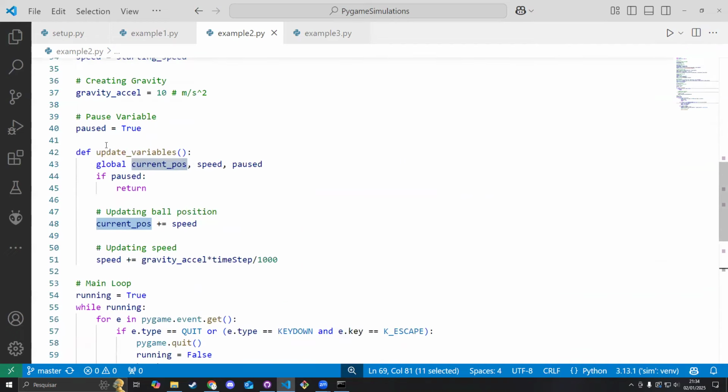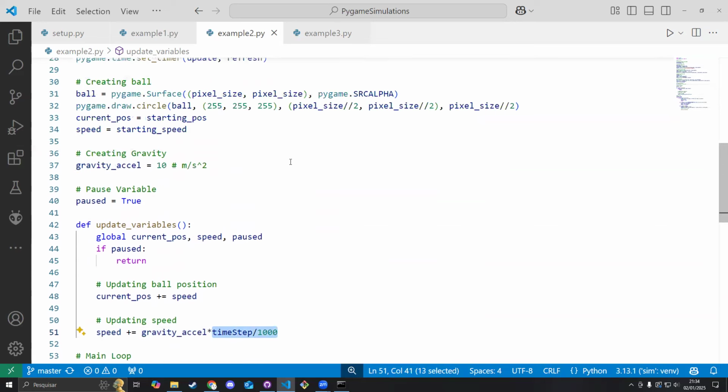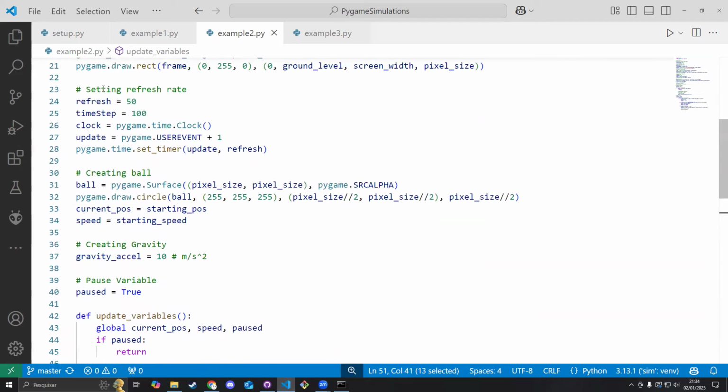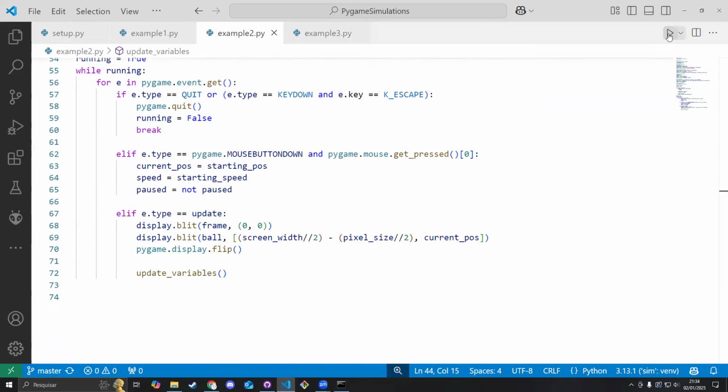If you go here, there is this function, update variables, and it is just going to increment the current position by the speed value, and also increment the speed value by the gravity value. And we also need to consider the time as well, because since we're making updates every 50 milliseconds, we need to say how much time passes between each frame. So let's see how that looks.